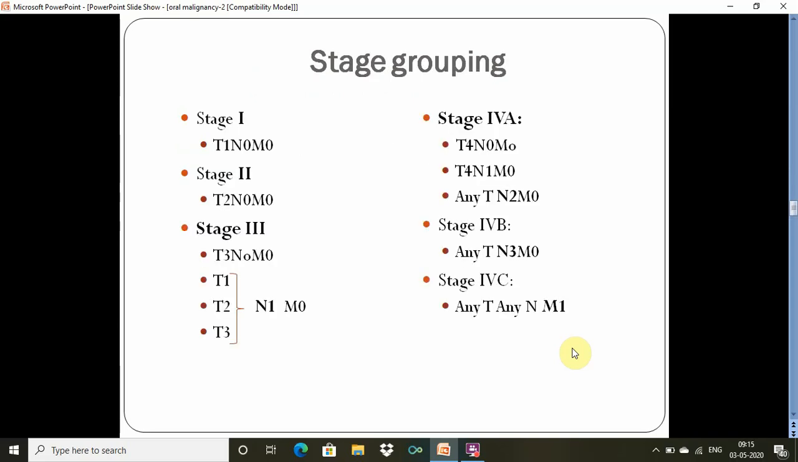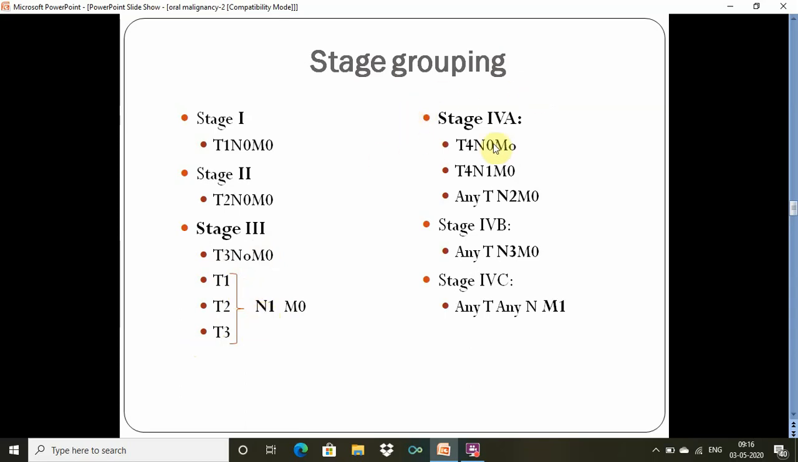And when we group them, we get the stages. Stage 1 is a small tumor, that is T1 only. Stage 2 is only the increase in size of the tumor, that is T2 only, without lymph node or distant metastasis. And stage 3, either there is increase in the tumor size becoming T3 without lymph node metastasis, or without increasing the tumor size but appearance of a single lymph node, that is N1,